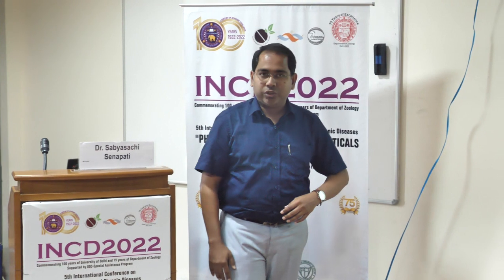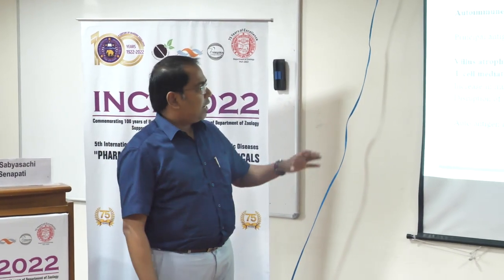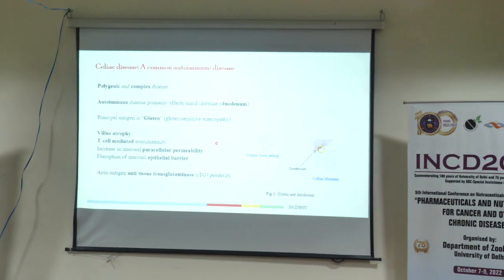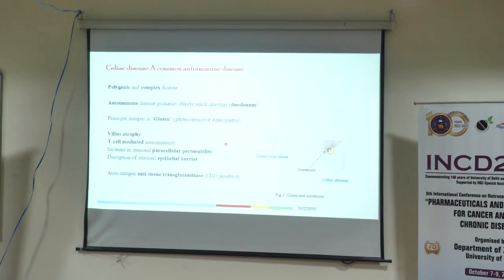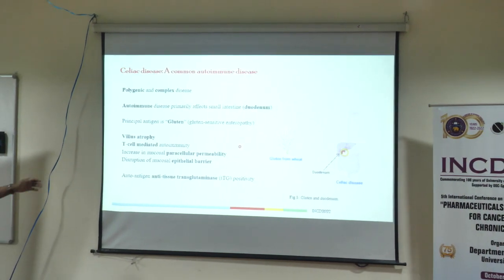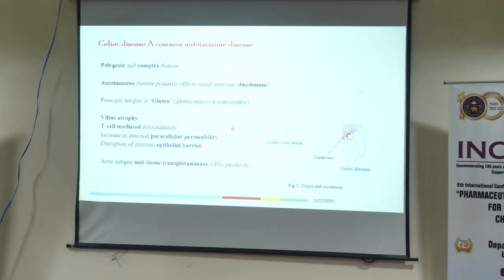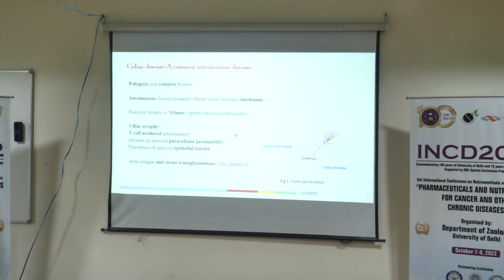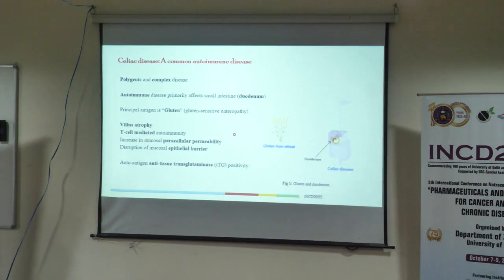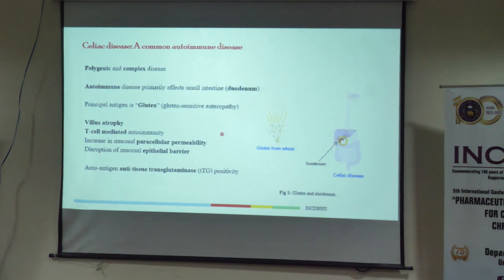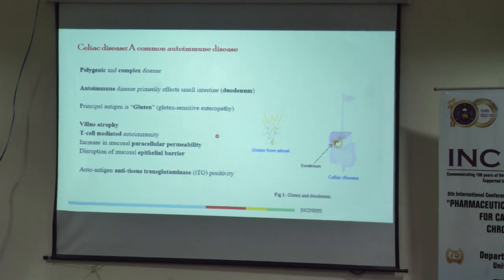small intestine, the duodenum, and the main effect is villous atrophy, induced by a protein called gluten, which gives the glue-like property of wheat, grain and barley, and acts as the principal antigen. What it actually does in celiac disease is increase the transmembrane permeability, which causes the activation of T cells driven by TNF alpha, and the autoantigen is transglutaminase.